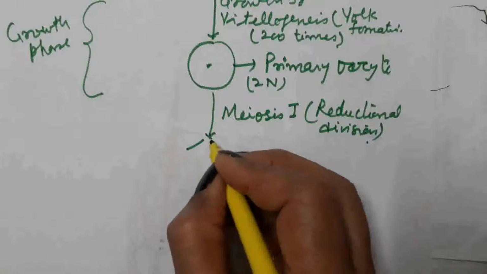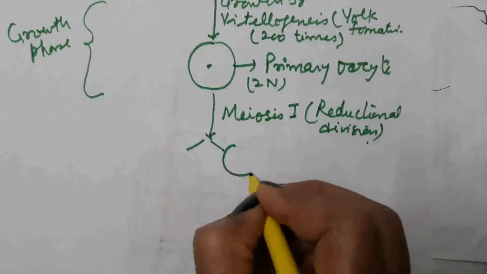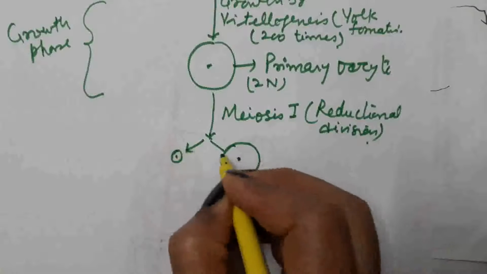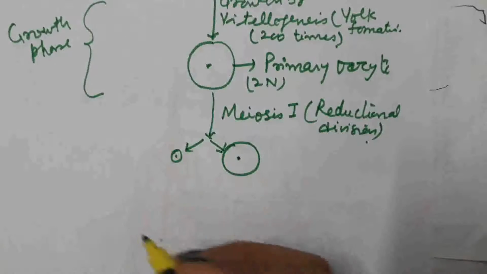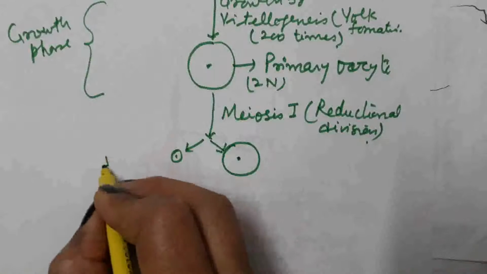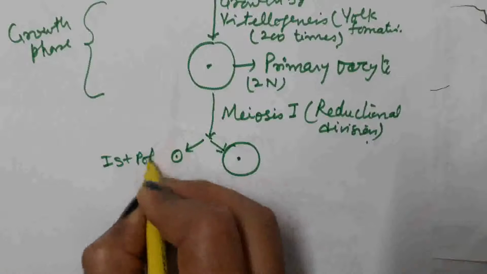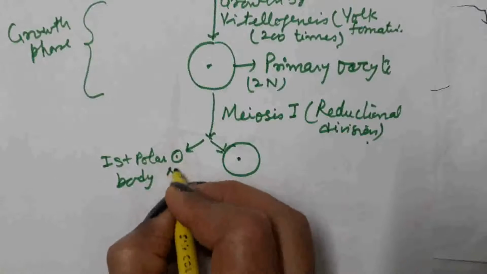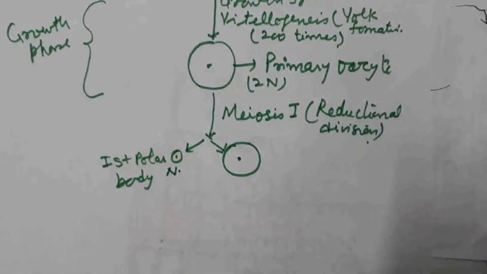Two unequal size cells are produced. One is bigger in size and the other one is smaller in size. The smaller cell is known as the first polar body. Chromosome number is equal to n because the cells are produced by reductional division.